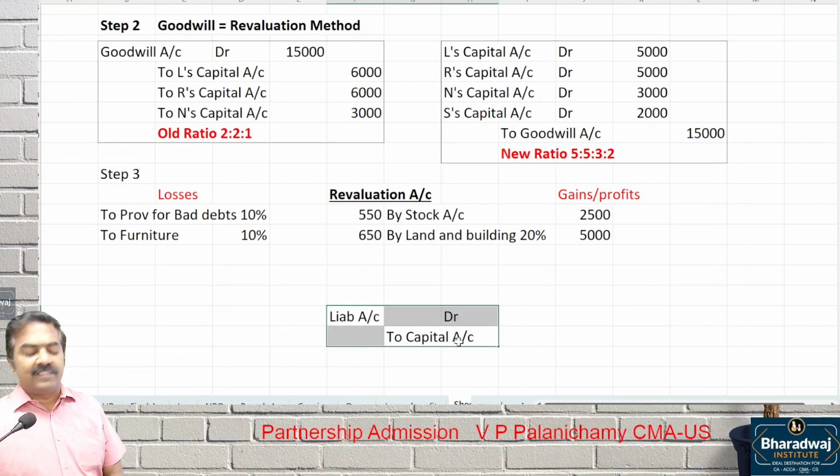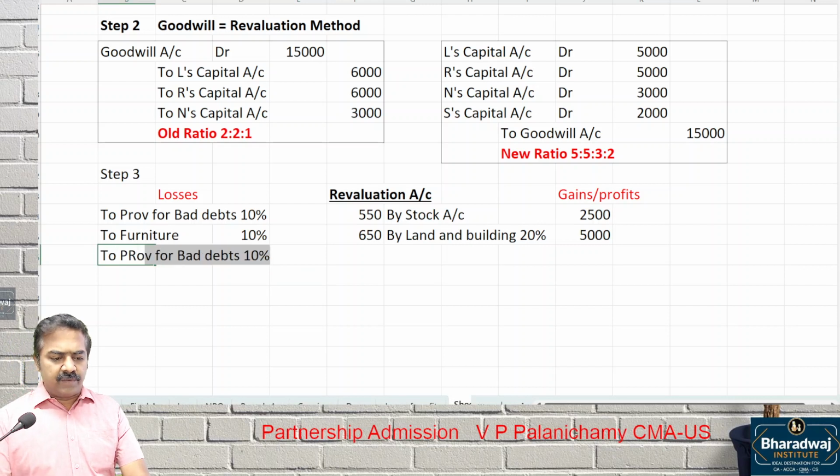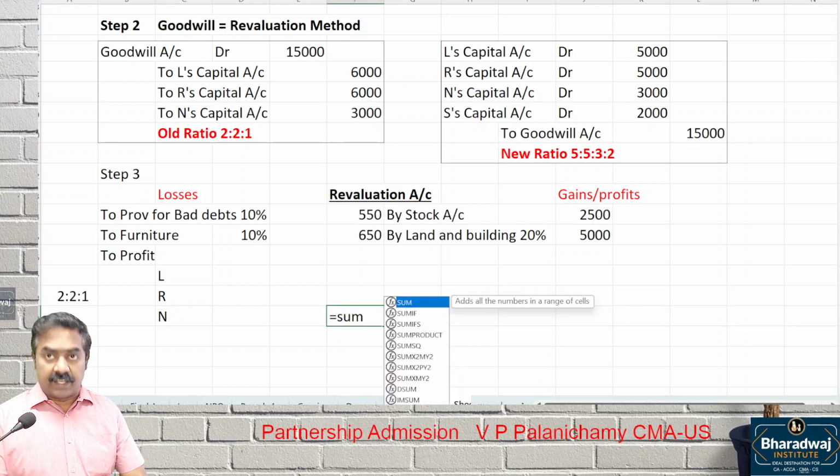Now, is there a revaluation? No. An entry is omitted, which we have to rectify. That is not revaluation. That's all. You can tally this. You will get which one? Profit. That will be transferred to whom? L or N. In which ratio? Old ratio. What is old ratio? 2:2:1 ratio. So whatever is the profit will be transferred in old ratio.